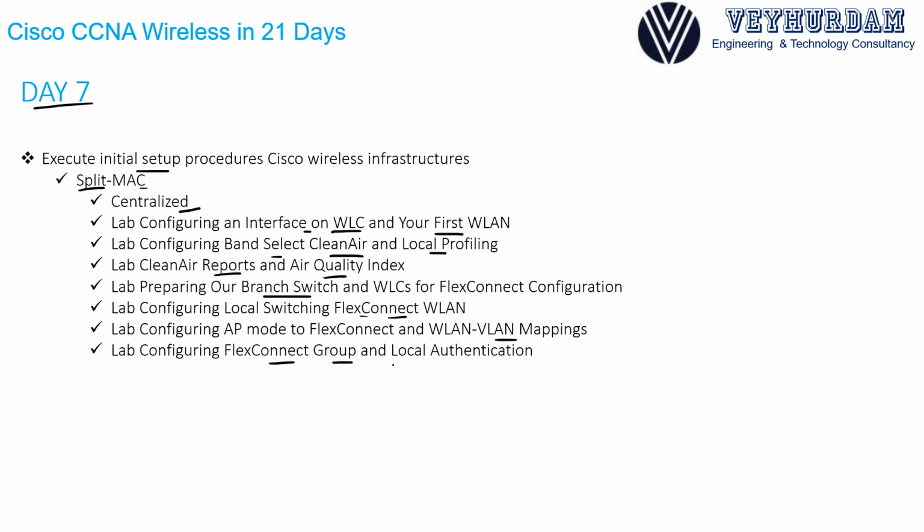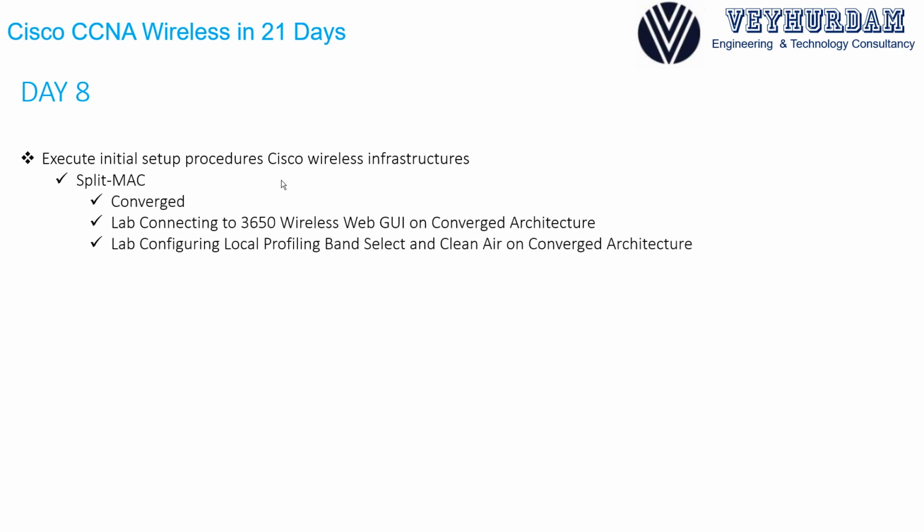You will configure Flex Connect group and local authentication. On day 8, we will execute initial setup procedures for our Cisco wireless infrastructure, but this time it will be for converged deployment. It will be foreign for you as you may not have dealt with it previously, but we will go step by step how to connect to your 3650 wireless web GUI on converged architecture, how to do the initial settings, and how to configure local profiling, band select, and clean air on your converged architecture. So this will be your introduction to converged architecture and doing its labs.